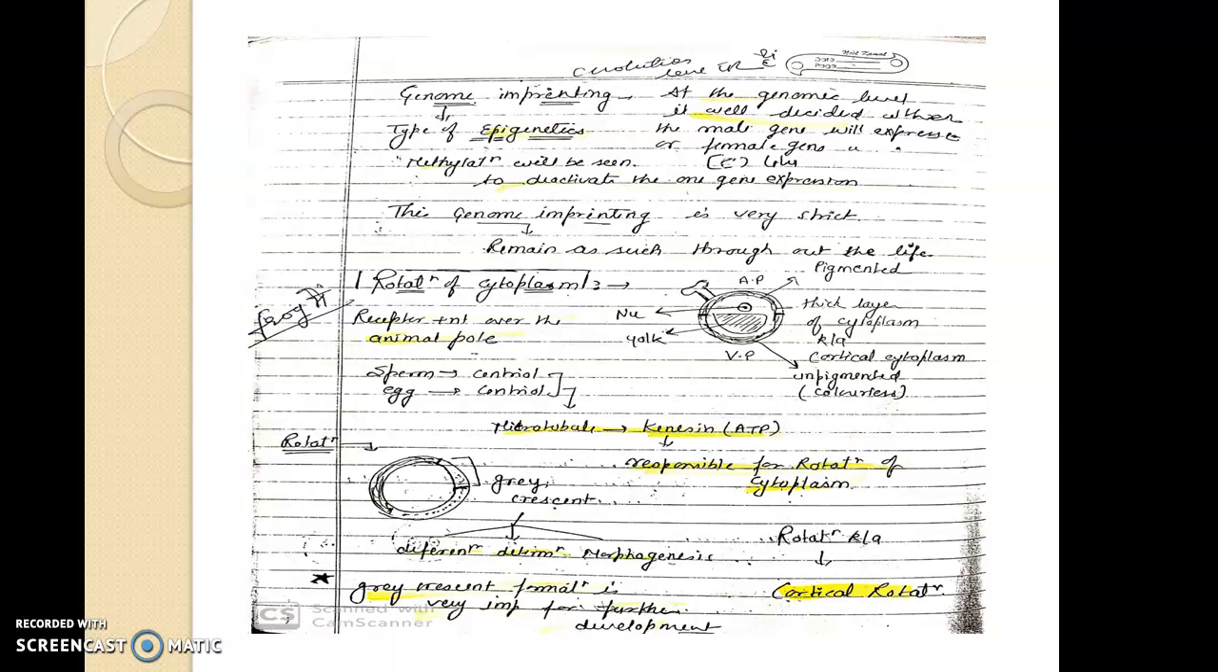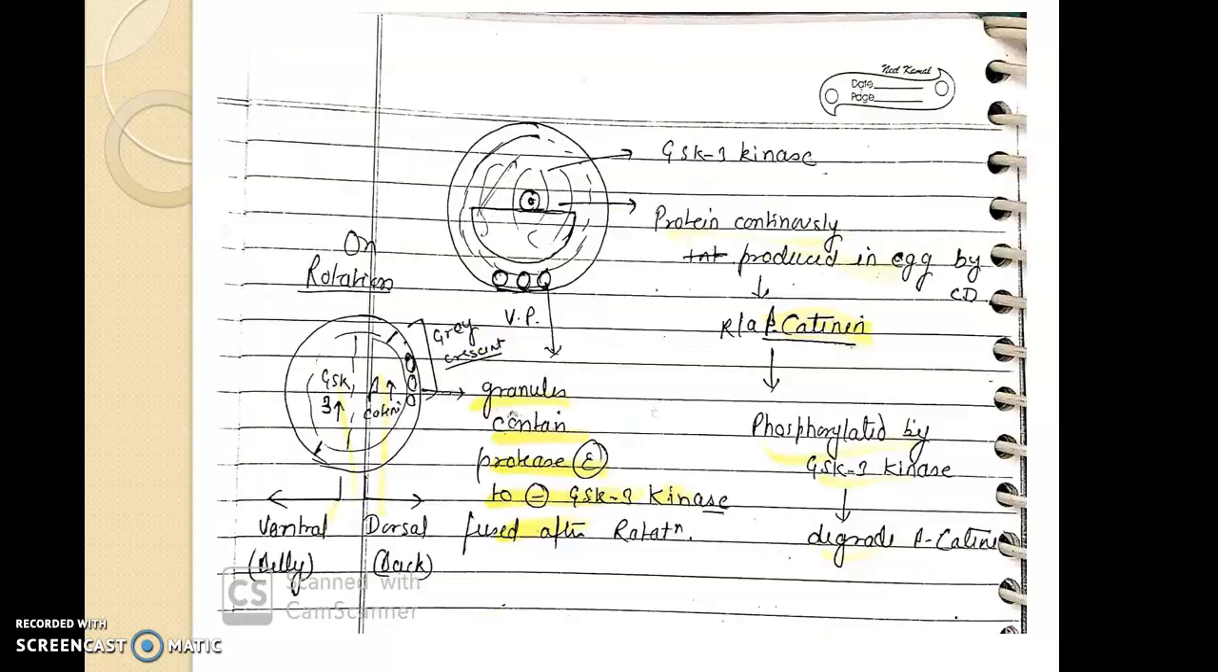Rotation of the cytoplasm present, receptor present over the animal pole in frog. Here you will see the gray crescent is found, and it will play a very important role in differentiation, determination, and morphogenesis. Rotation of the cytoplasm is called cortical rotation. The gray crescent is very important for further development.